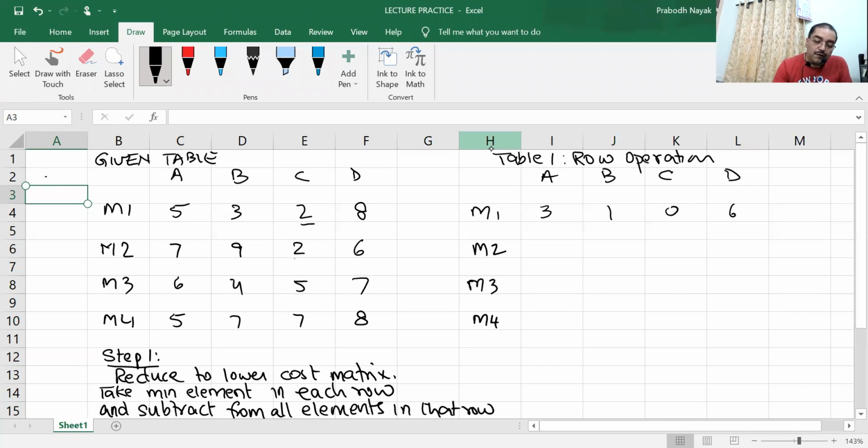Then the second row also, 2 is minimum. So 7 minus 2 is 5, 9 minus 2 is 7, 2 minus 2 is 0, 6 minus 2 is 4. Then in this row, 4 is minimum. So 6 minus 4 is 2, 4 minus 4 is 0, 5 minus 4 is 1, 7 minus 4 is 3. And then 5 is minimum. So 5 minus 5 is 0, 7 minus 5 is 2, 2 and 3.